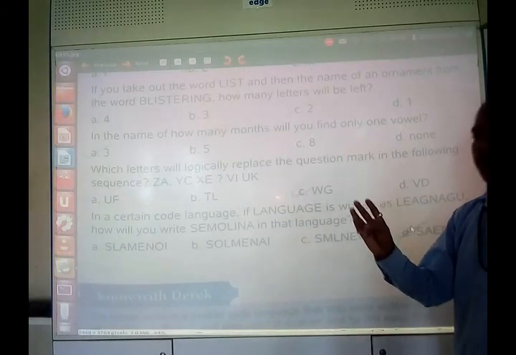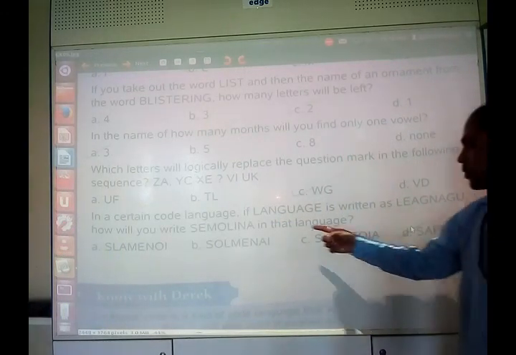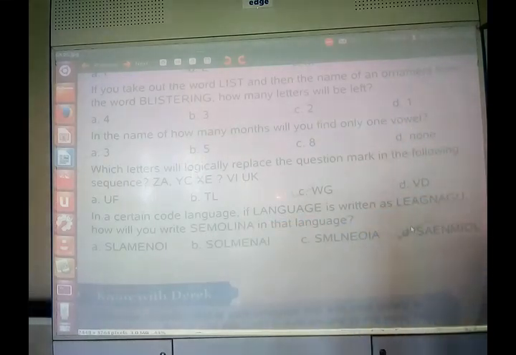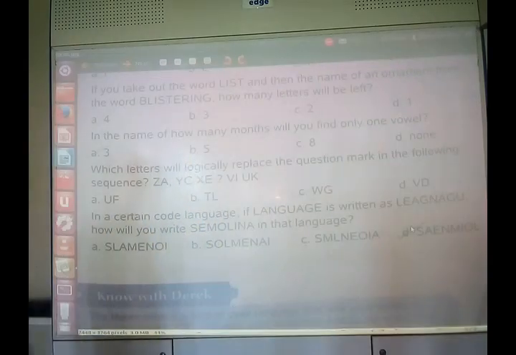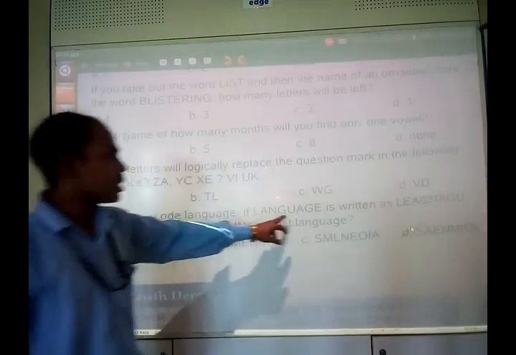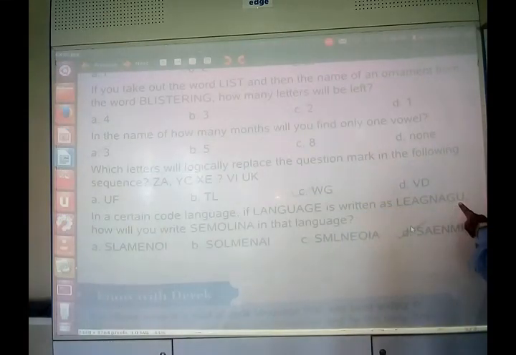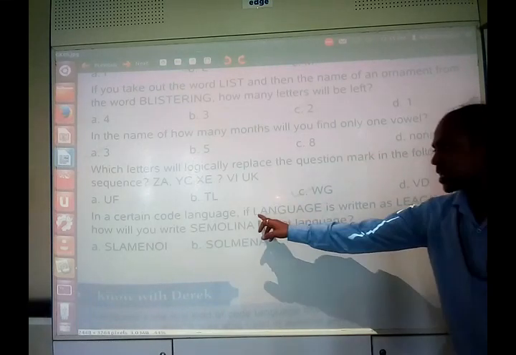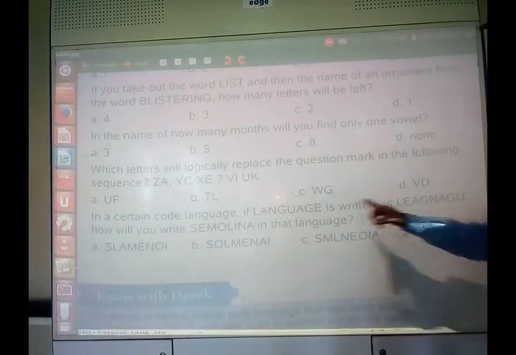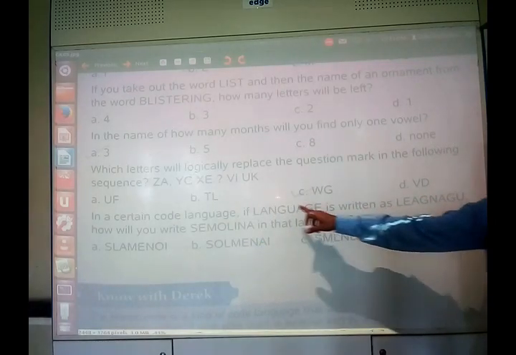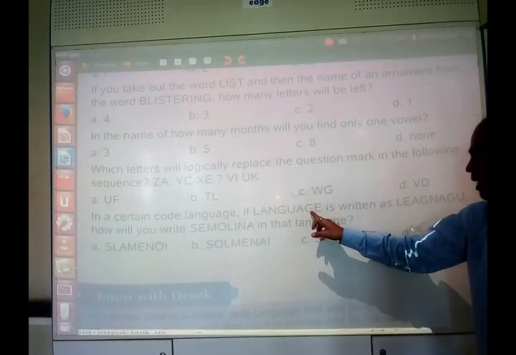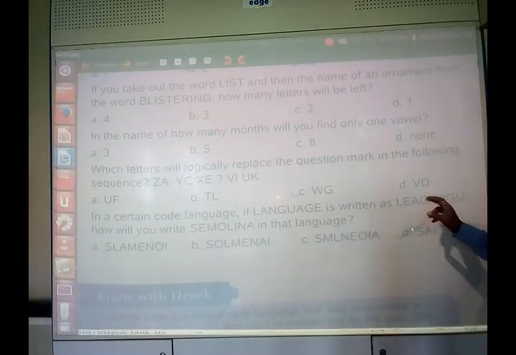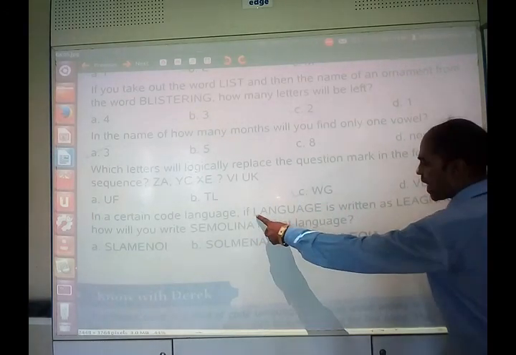B, C, D skipping, then E will be there. L, okay, first letter is taken, then last letter is taken, mind you, okay, then first letter is taken, then last letter is taken, okay, in this way it will be cracked.